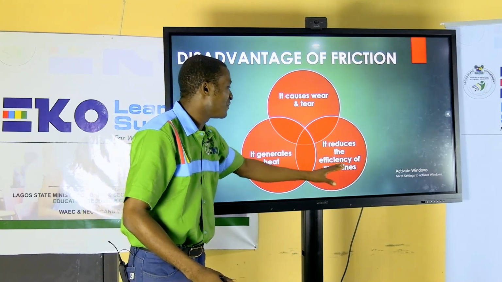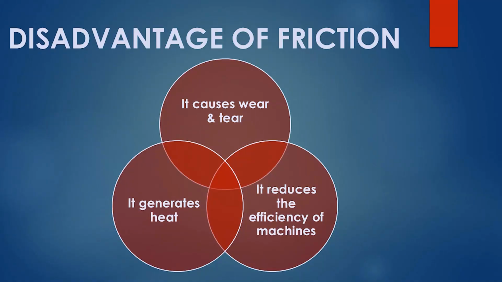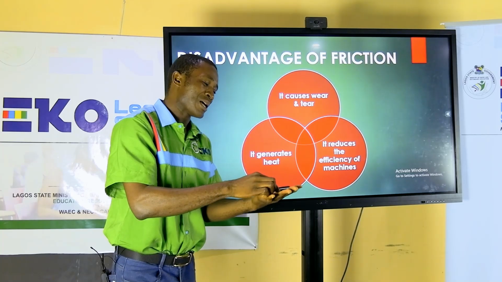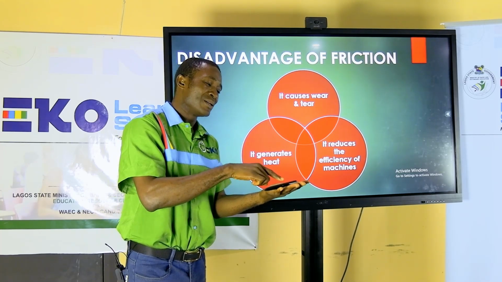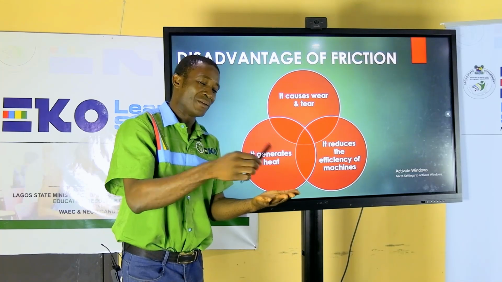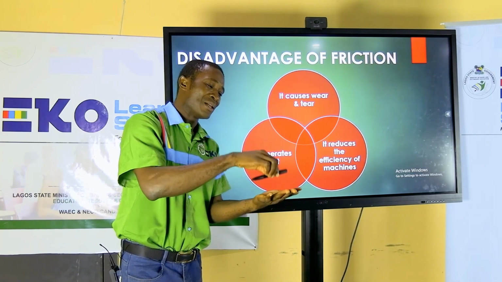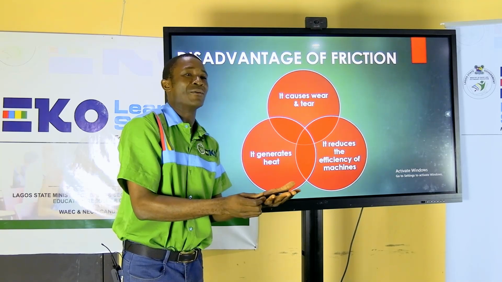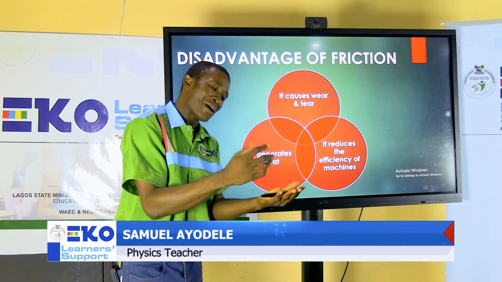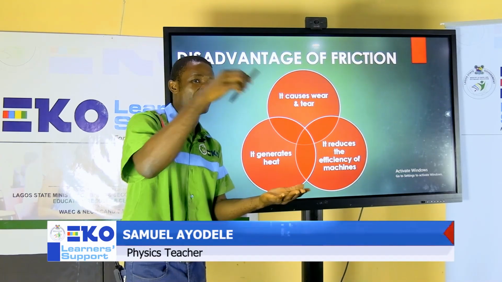It reduces the efficiency of machines. Yes, because it's like this now. Let's assume you want to take this pen from my hand. As you attempt to lift this pen, there is someone holding it down. It means you need to overcome that person holding it down before you can remove the pen.